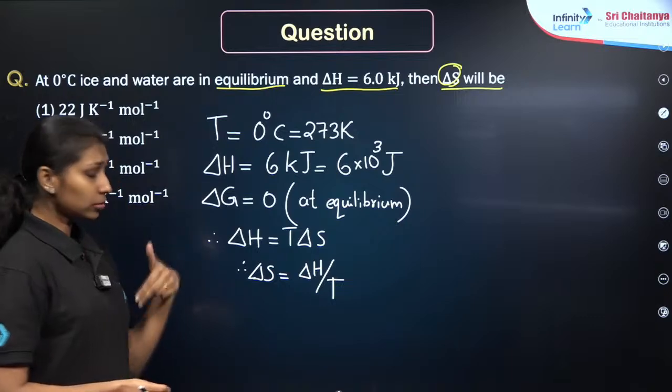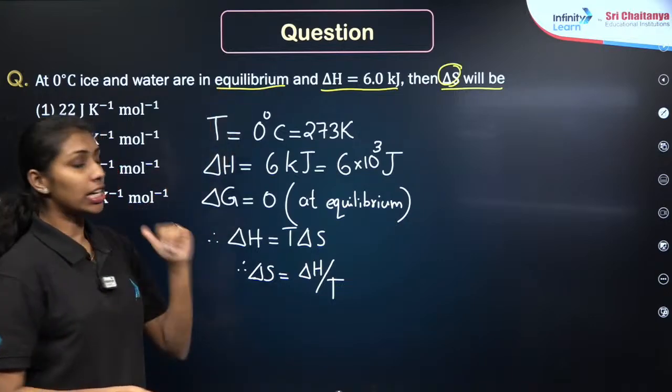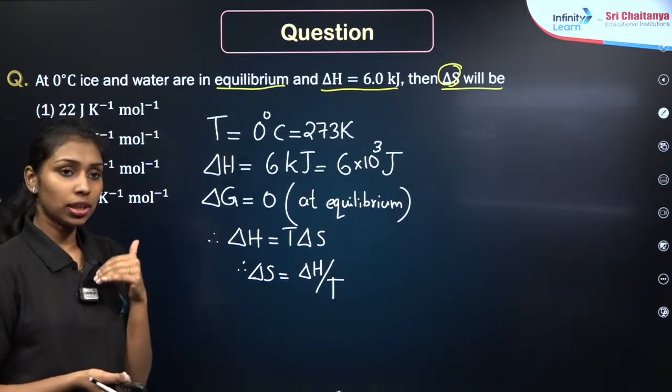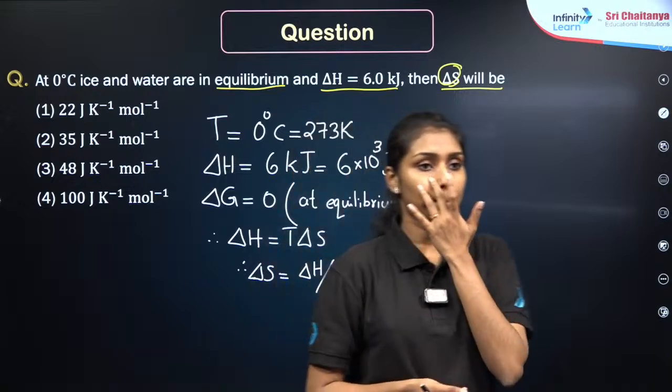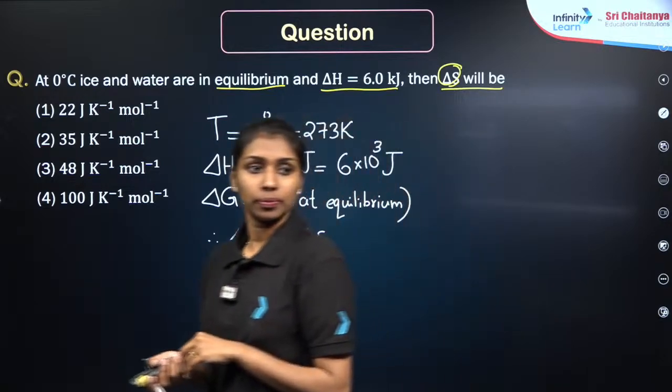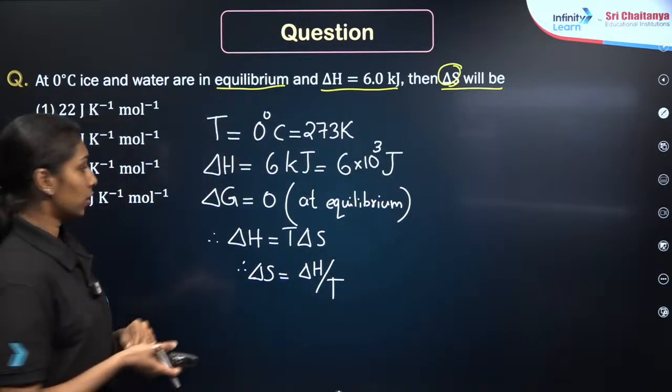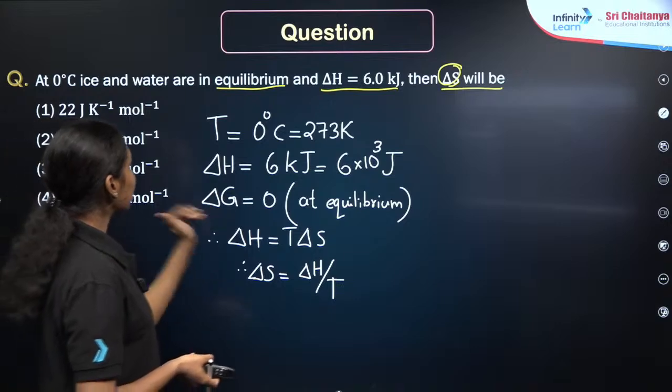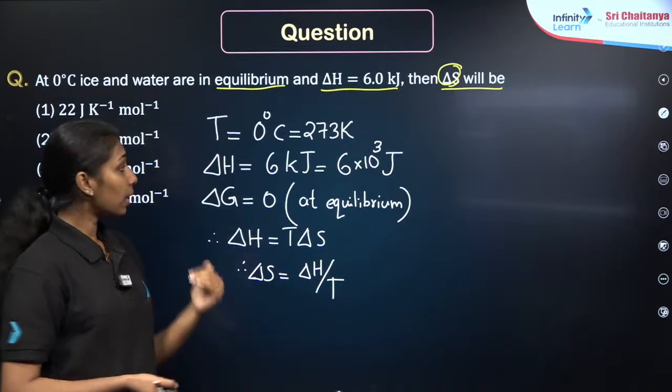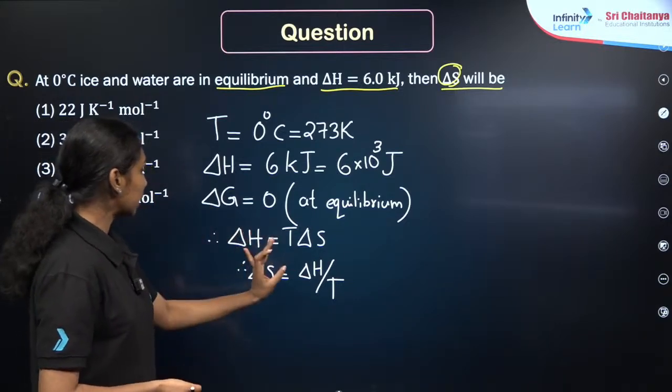Then there is a condition given that it is at the equilibrium condition, right? For equilibrium condition, we are taking delta G is equal to 0. By applying the Gibbs free energy equation, you will get a formula like this.